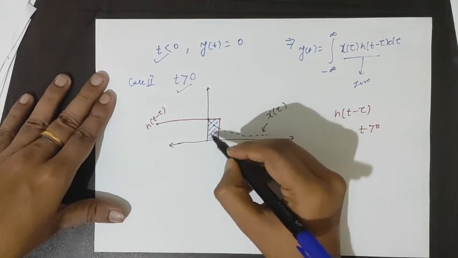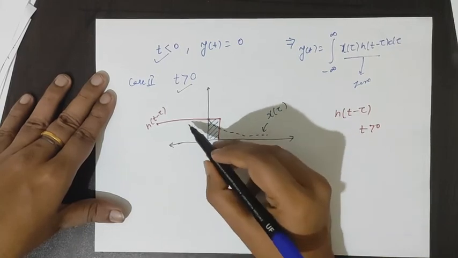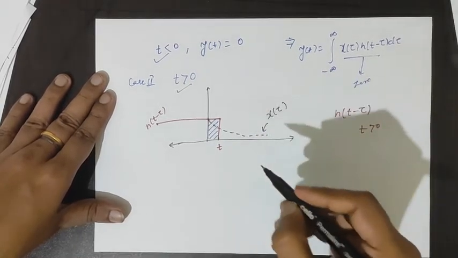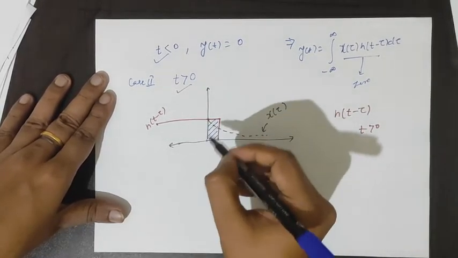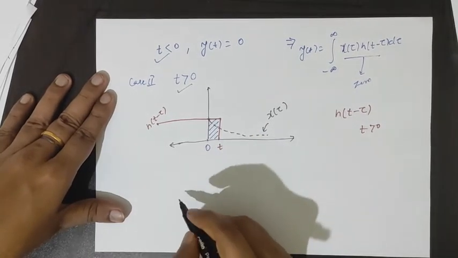Here we can find the product. This is the shaded region, the common portion between the two of them. So here we can take the integration from 0 to t.